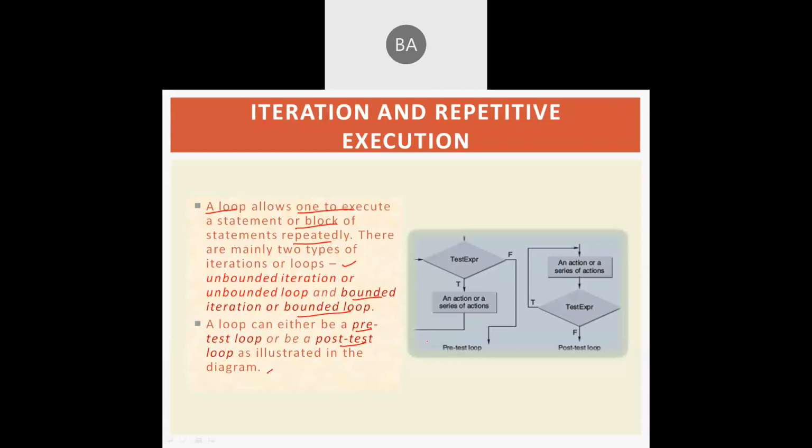The pre-test loop is also called an entry controlled loop, and the post-test loop is called an exit controlled loop. The entry controlled loop means we first test the condition.